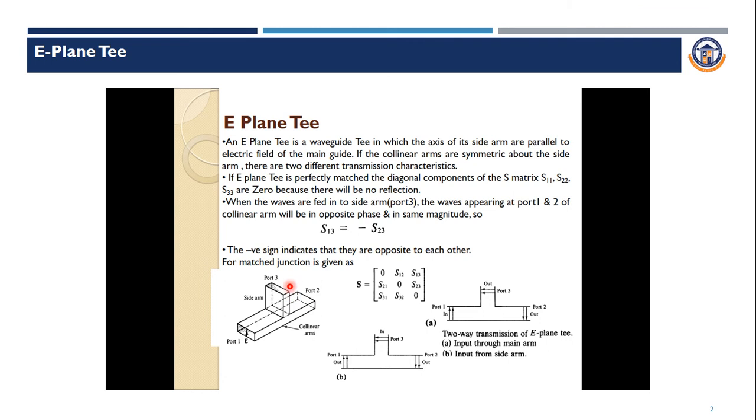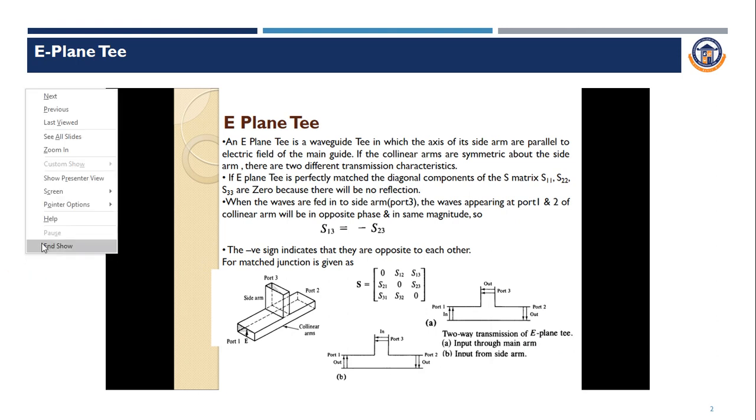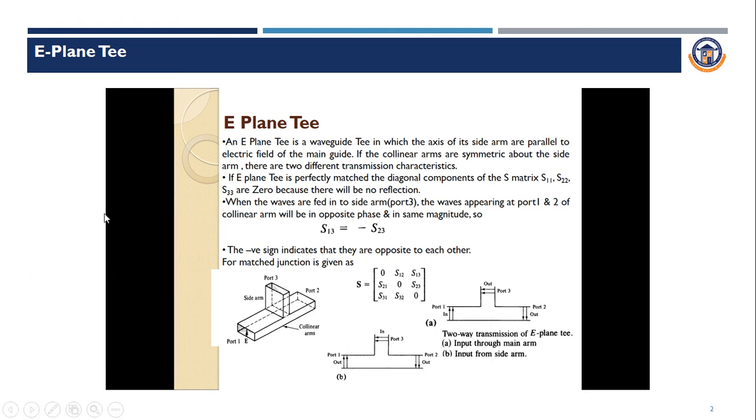Consider port 3 is perfectly matched, so S33 will be 0. S33 will be 0 because the third port is perfectly matched, which means there will not be any reflection from port 3.